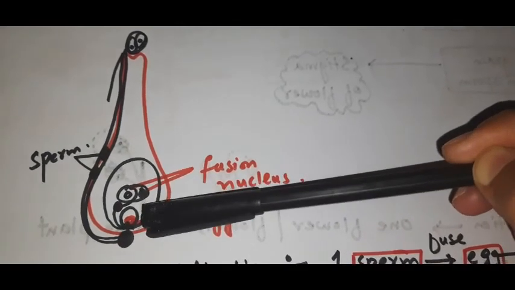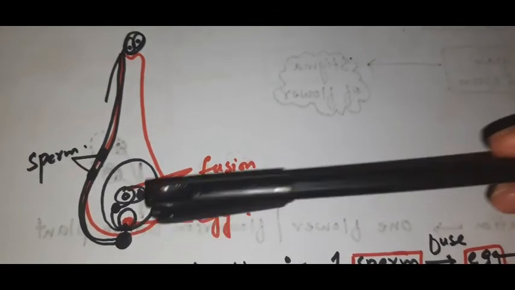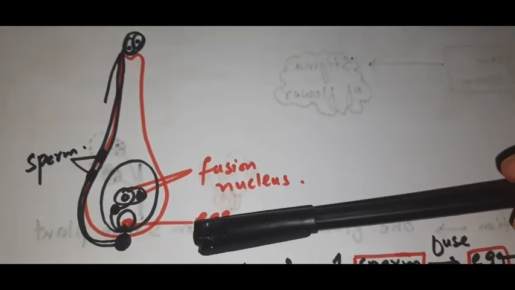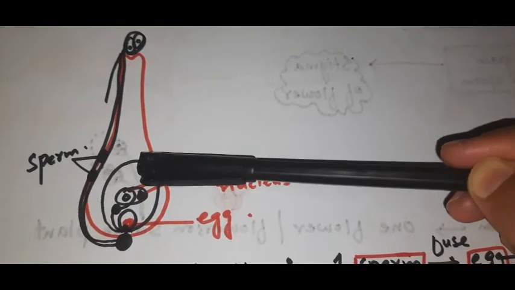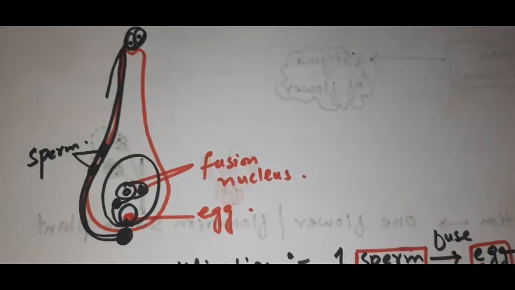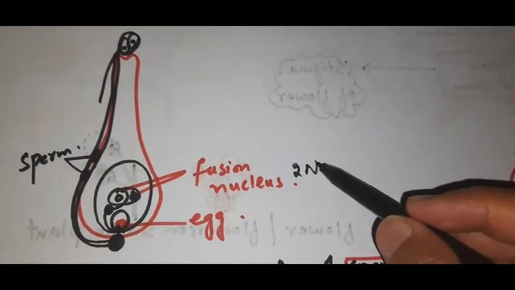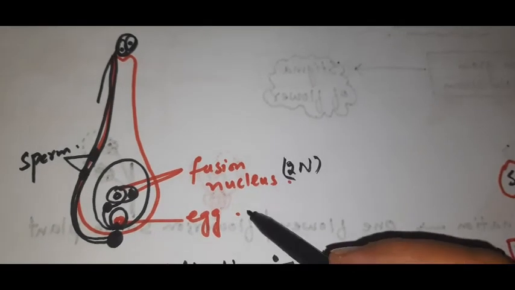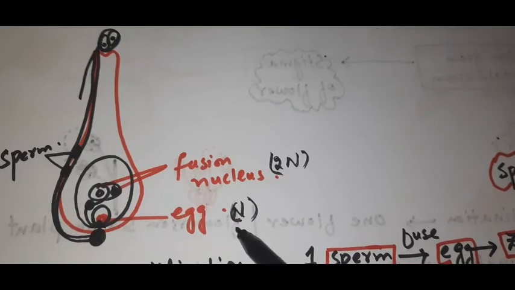Here we have the one egg, and this one sperm fuses with the egg, they form the zygote, and the other sperm fuses with the fusion nucleus and they form the triploid nucleus. For example, the fusion nucleus is diploid in nature and the egg is haploid in nature.